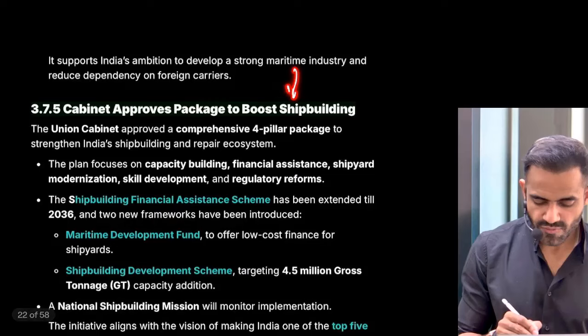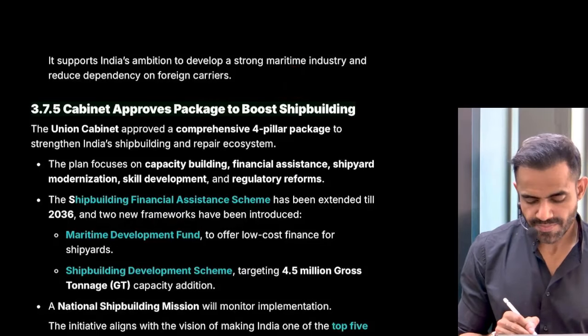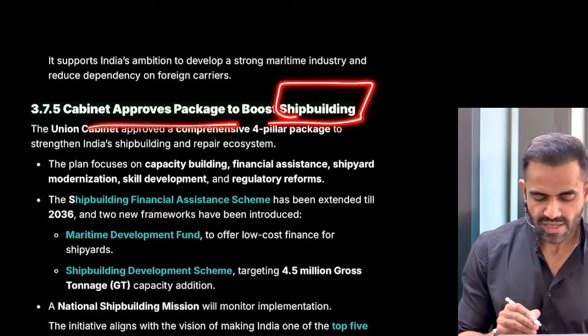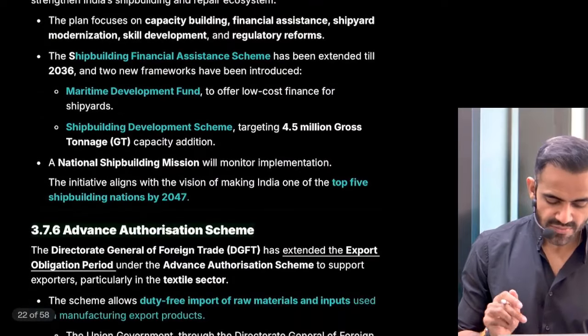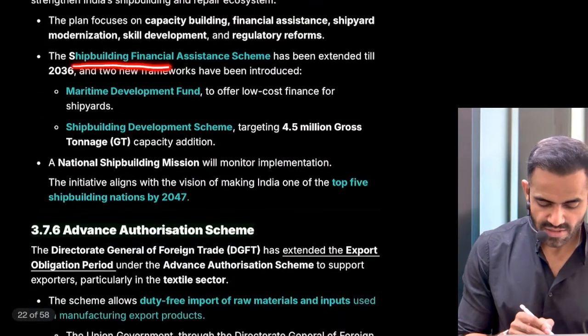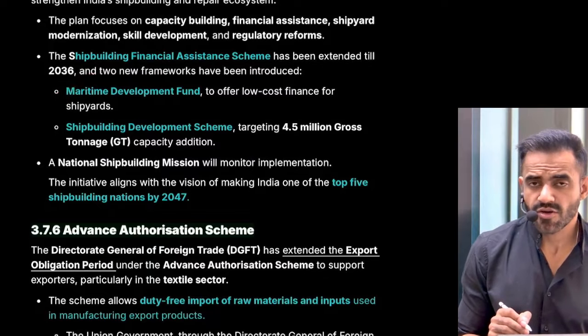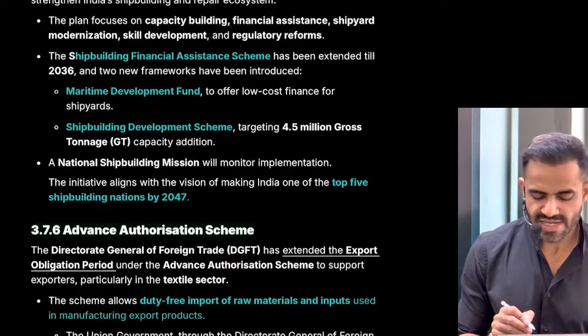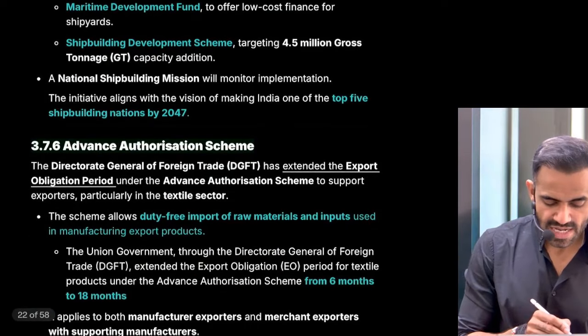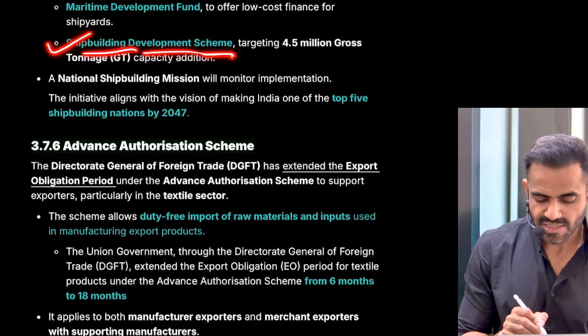Now, for the development of the shipping sector, the government recently announced a financial package. As a part of this package, the government has announced financial assistance. So there will be a Maritime Development Fund. As the name suggests, the objective is to focus on the development of the maritime sector. Apart from that, for shipbuilding, the government has announced a shipbuilding development scheme.